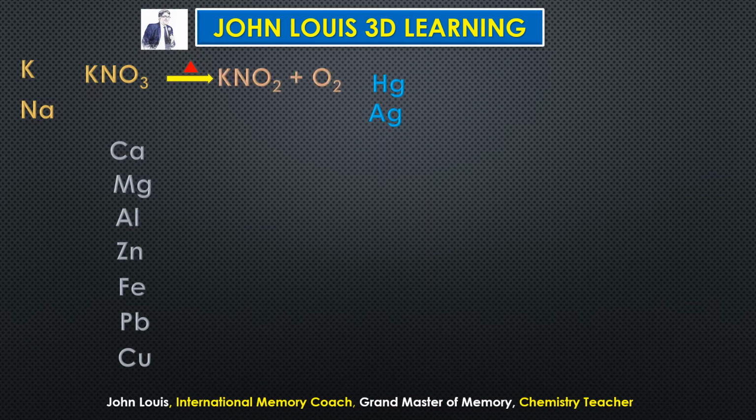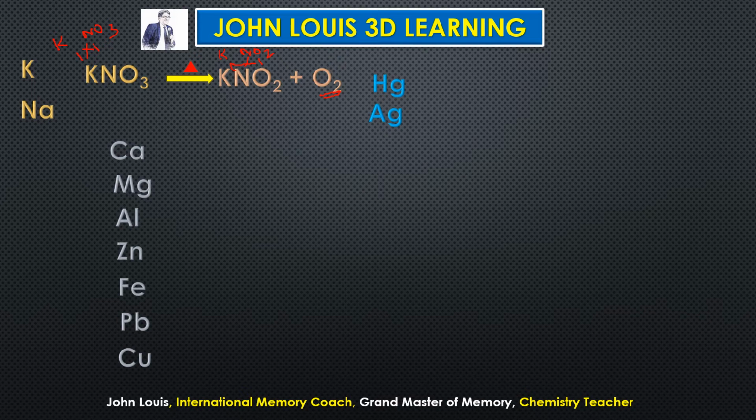How to get the formula? Very simple. Potassium nitrate: the valencies are 1 and 1, so when you interchange we get KNO3. Similarly, potassium nitrite is KNO2. Always, a nitrite has one oxygen less than the nitrate. Nitrate is NO3, therefore nitrite is one oxygen less, NO2. Valency is 1 and 1, therefore we get KNO2. Oxygen is O2 always, since it is diatomic, we write it as O2.